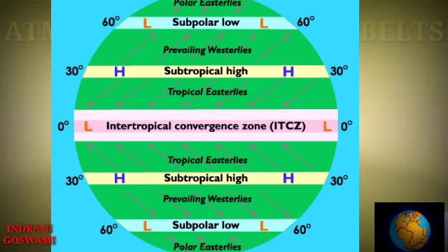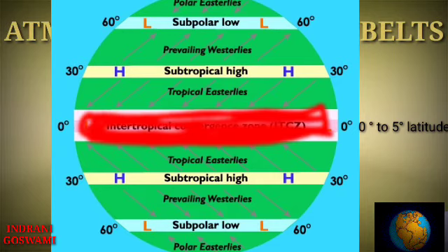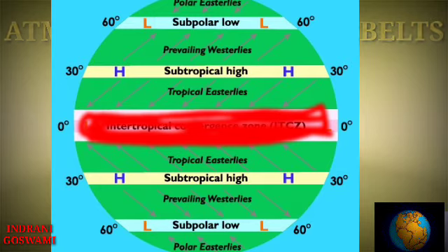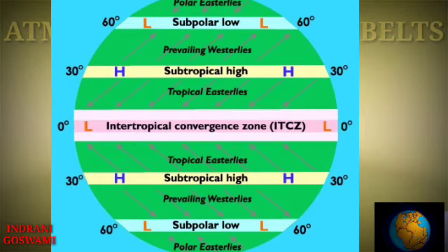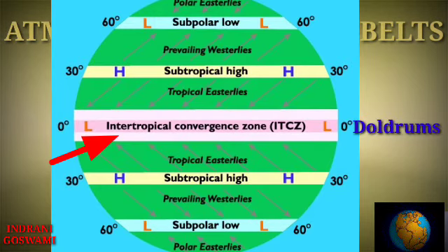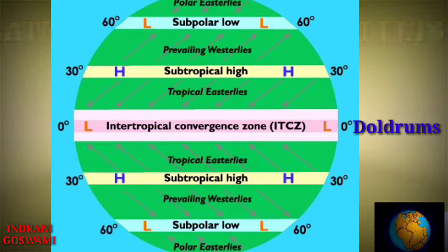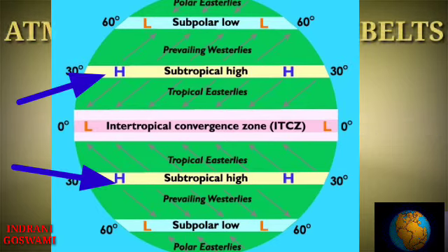From 0 degree to 5 degree north and south of the equator. One more piece of information: this low pressure belt is also called the doldrums. Why so? Because this is the zone where the air is generally calm, without any breeze.